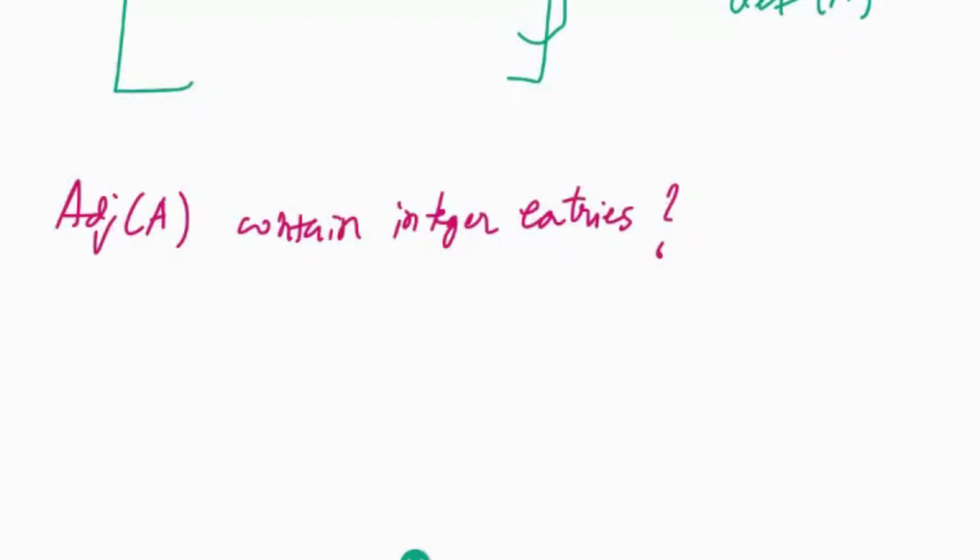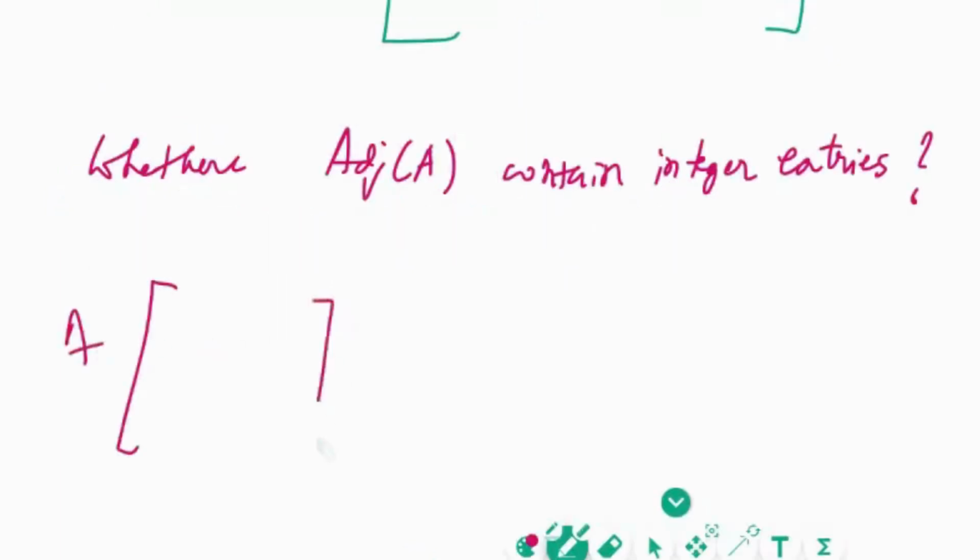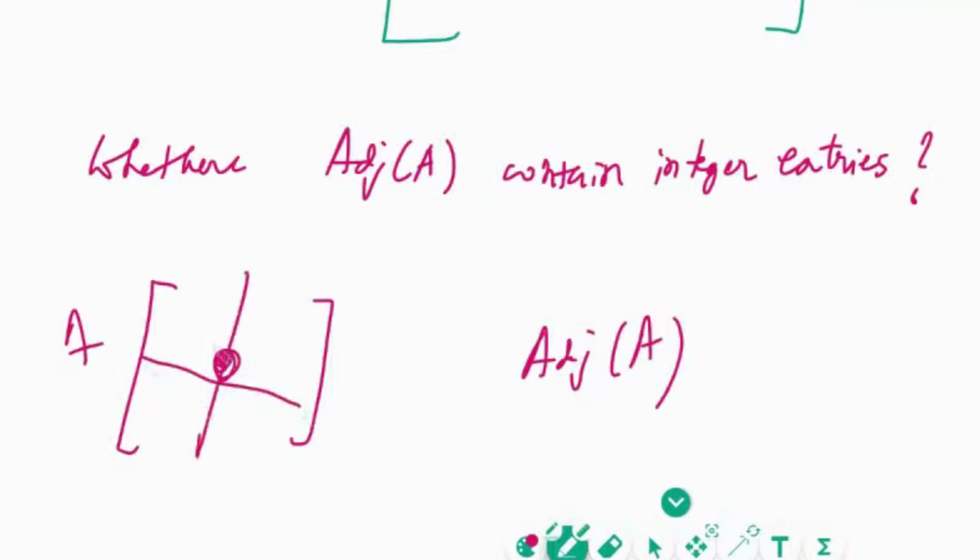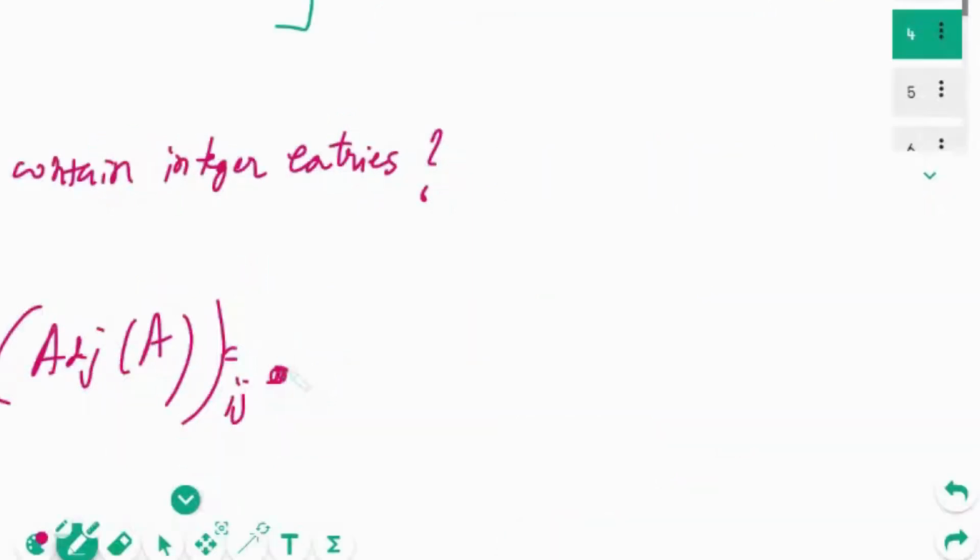Transpose of cofactors. Exactly, cofactors. How do you find the adjoint of A? This is the algorithm: for the ijth entry, you delete the ith row and jth column, and whatever matrix is left, you take its determinant, with sign minus 1 to the power i plus j. The ijth entry is the determinant of the remaining matrix, and A contains all integer entries. Therefore each ijth entry of adjoint of A is an integer.